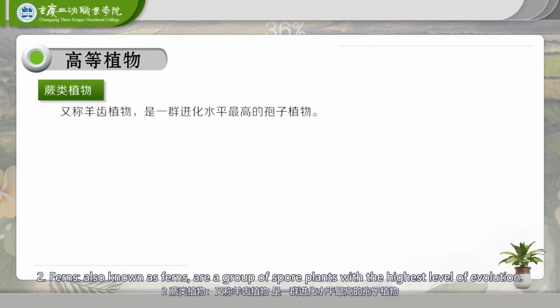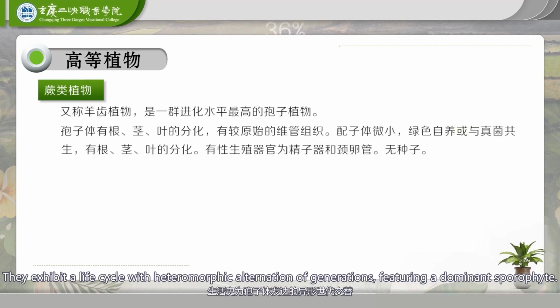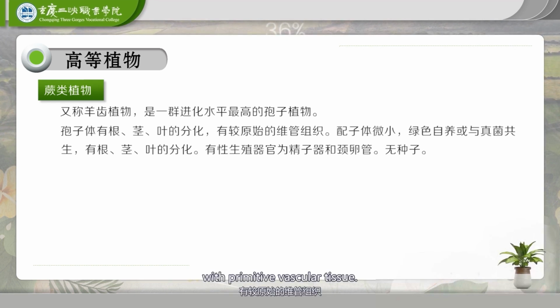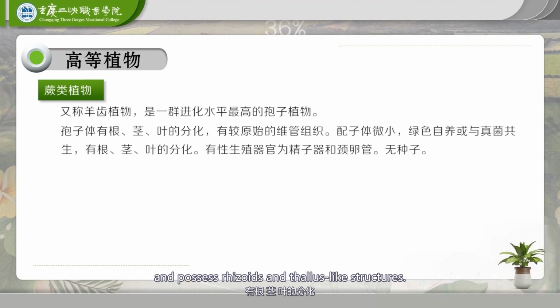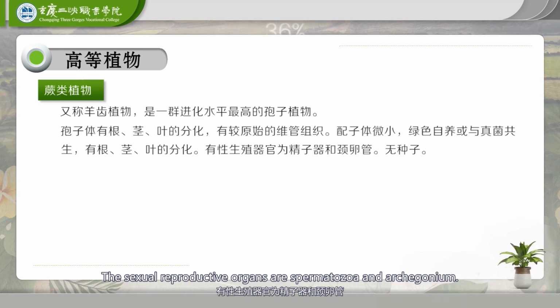2. Ferns are a group of spore plants with the highest level of evolution. They exhibit a life cycle with heteromorphic alternation of generations, featuring a dominant sporophyte. The sporophyte has differentiation of roots, stems, and leaves, with primitive vascular tissue. The gametophytes are small, green, either autotrophic or symbiotic with fungi, and possess rhizoids and thallus-like structures. The sexual reproductive organs are antheridium and archegonium.